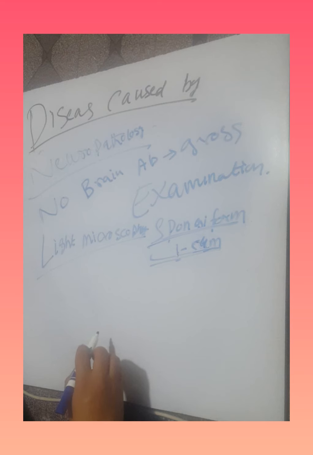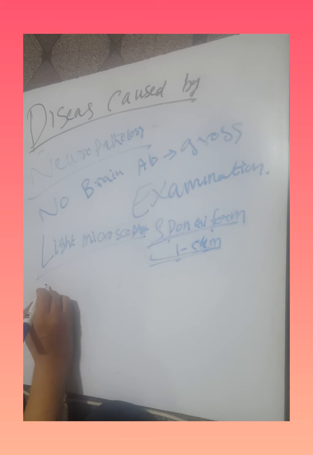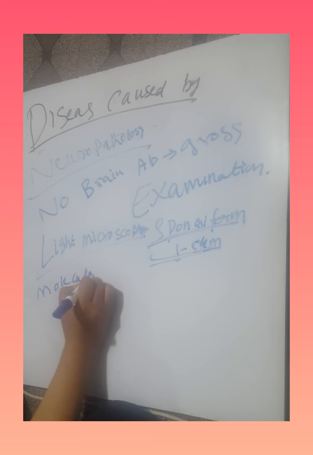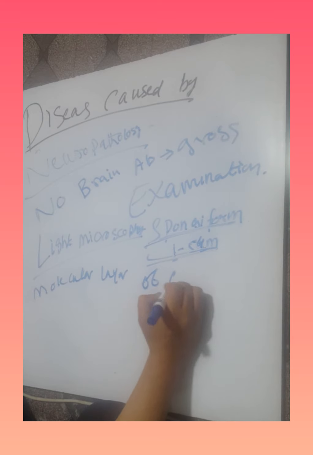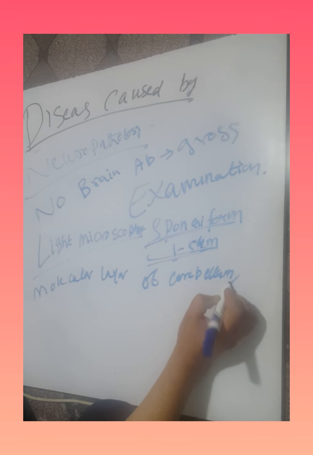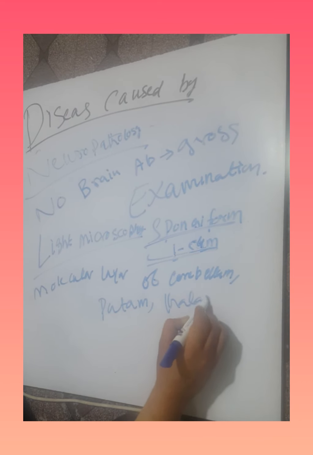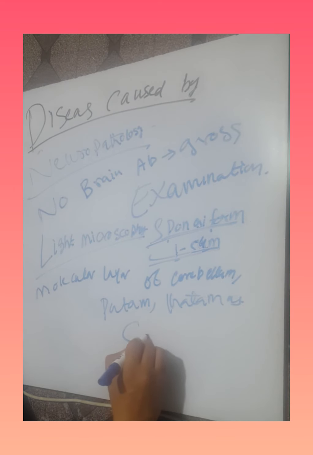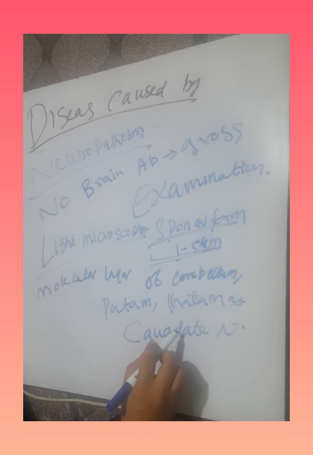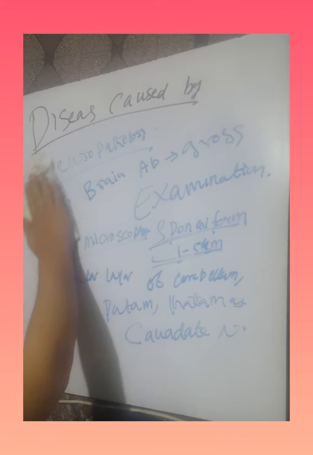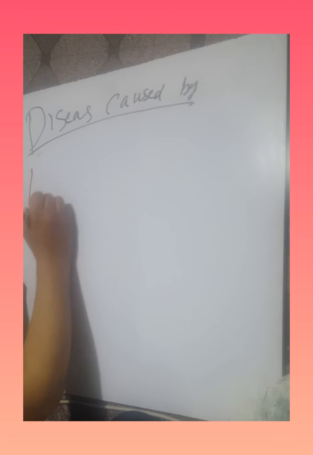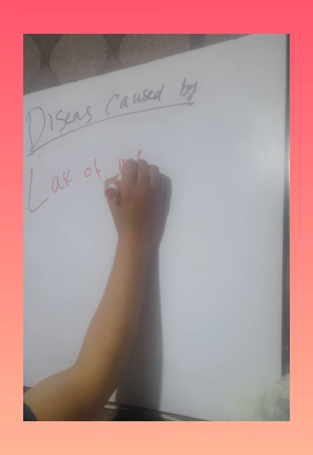The molecular layer of the cerebrum and the molecular layer of the cerebellum are infected, and the putamen is also infected. The thalamus is also infected. The caudate nucleus is also infected, and we will see these abnormalities on light microscopy. But one interesting thing is that there is a lack of inflammatory reaction in the prion disease.